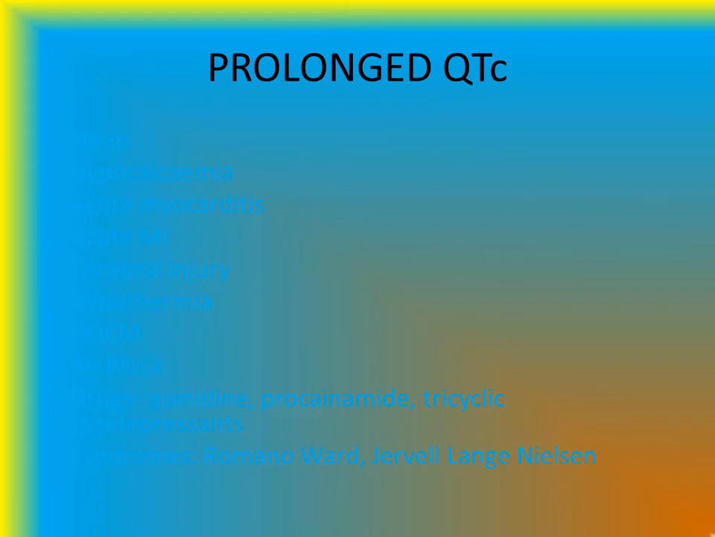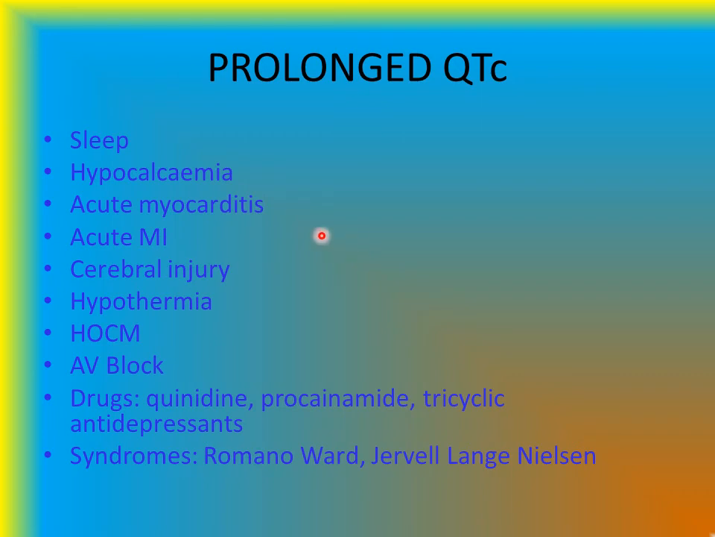Prolonged QTc can be seen in various conditions such as sleep, hypocalcemia, acute myocarditis, acute MI, cerebral injury, hypothermia, HOCM, AV block, drugs such as quinidine, procainamide, tricyclic antidepressants, and syndromes such as Romano-Ward and Jervell-Lange-Nielsen syndromes.